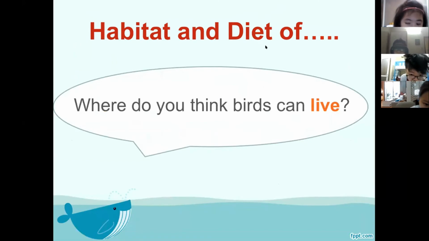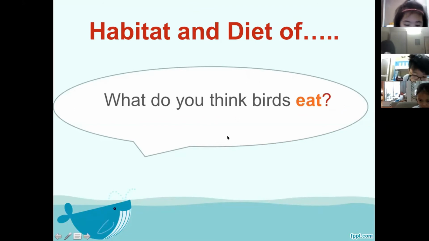Birds live in a nest. Excellent, in a nest. They live in a nest in the top of a tree, in the bottom of a tree. Some birds live on the ground like penguins. Penguins can't fly. Good, I see trees, rainforest. Good, wetlands, aquatic. Yeah, some birds live on the water. So many. They can live so many different places. All right, what about this question? What do you think birds can eat?